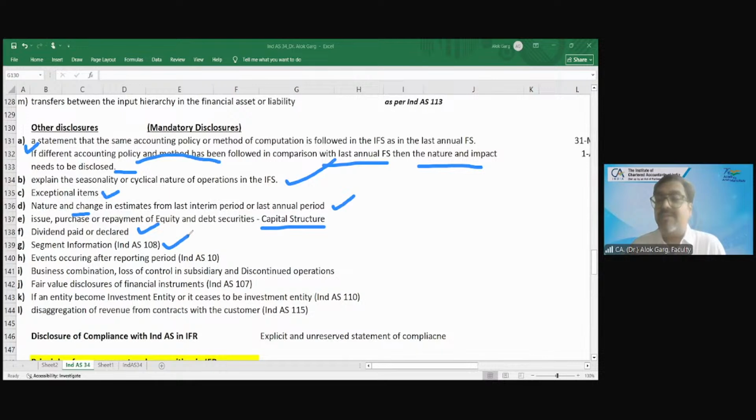Segment information. Segment reporting is also required to be done. It's a mandatory disclosure under Ind AS 34, and it's a mandatory disclosure in the financial results also, under SEBI regulation. Events occurring after the reporting period, we have covered in the last class. Whether this is only applicable to the annual financial statement or also applicable to the interim financial statement? Interim also is applicable.